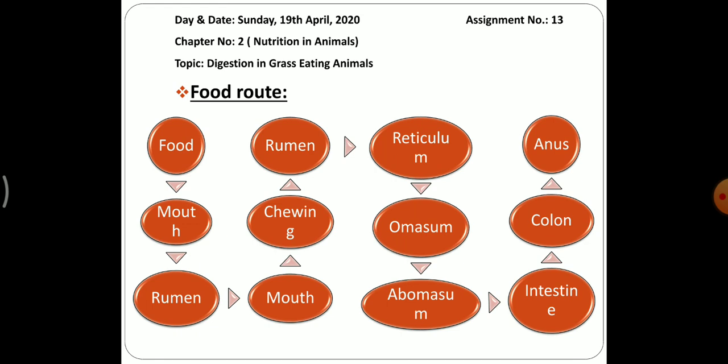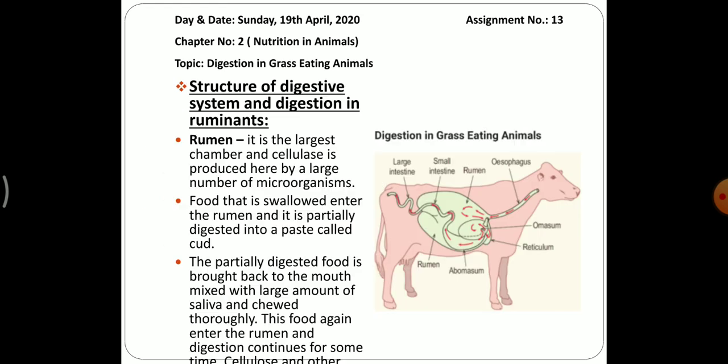So first, food will be eaten by the mouth, then it will go to the rumen, then from the rumen again it will go to the mouth, then chewing will be done. Again it will move to the rumen, then reticulum, omasum, abomasum, then it will go to the intestine, colon, and at last from the anus it will be thrown out from the body. I hope you all are clear with this food route. Okay. Now we will discuss how digestion takes place in different chambers.